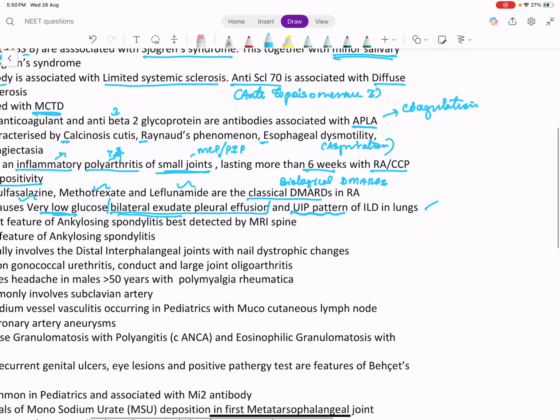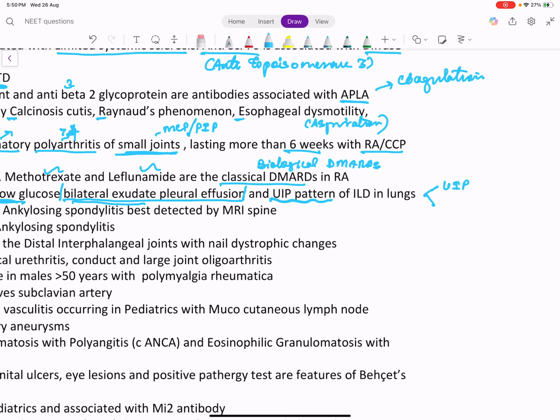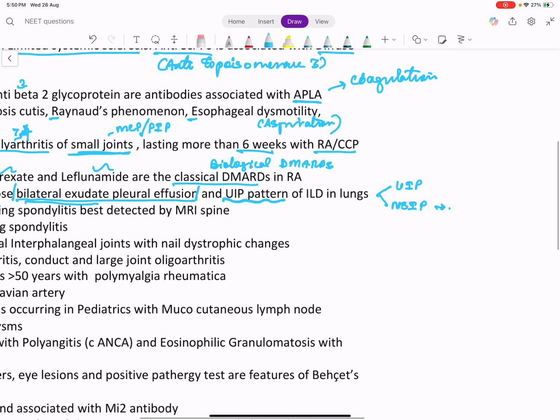In ILD, there are 2 types of pattern. One is UIP, that is usual interstitial pneumonia, or NSIP, non-specific interstitial pneumonia. Usually all autoimmune diseases will have NSIP pattern, except rheumatoid arthritis, which has UIP pattern.